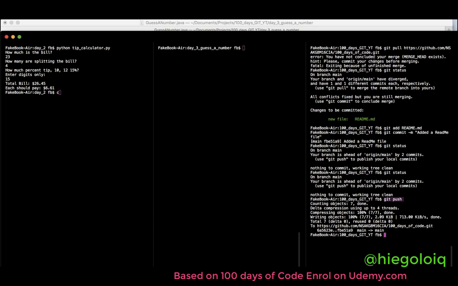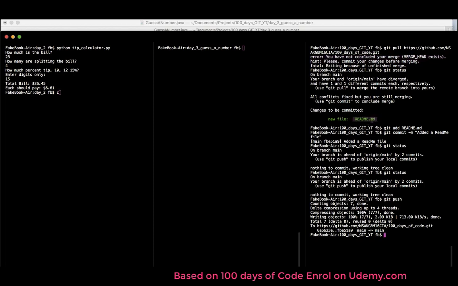Well, the reason we were having the problem is that there were some files. If you notice here on the error, it says you have not committed your merge, and then the hint was you need to commit your changes before merging. So it was pretty straightforward there. Before I could pull, I had to merge, and I did a git status right there, and I noticed that there was this change which had to be committed, and this change happened online.